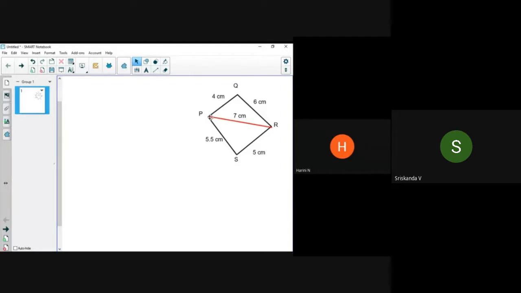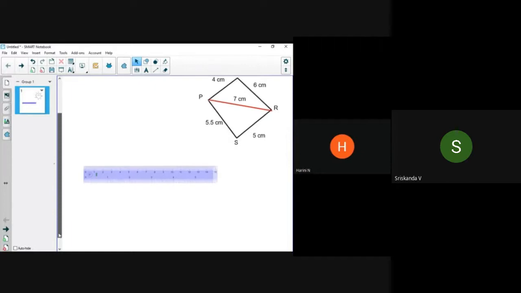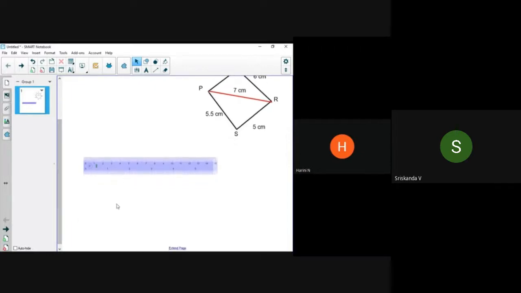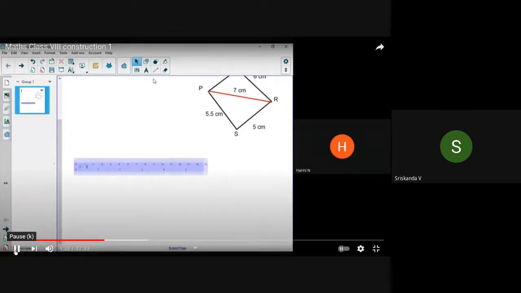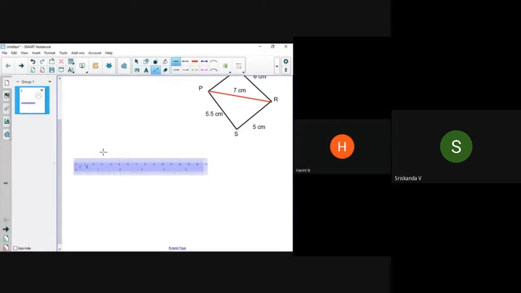So we are going to start with PR, which is 7 centimeters. Take your ruler, keep it somewhere at the center of the page. Just tilt it a little here. So I'm going to take a 7 centimeter length as PR. Let me select the segment tool. So PR 7 centimeter. Yeah, that's it. My PR is ready. So I just have to write that as 7 centimeter and label them as P and R. So let me label it.